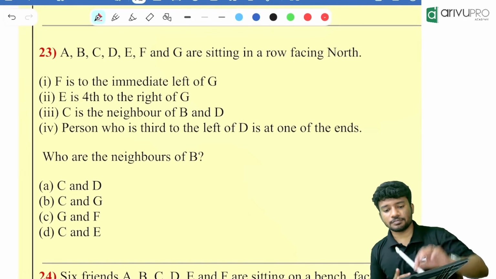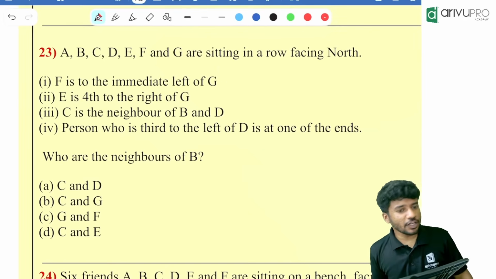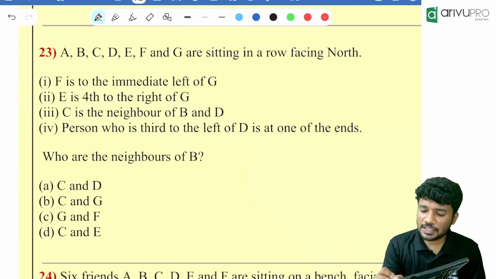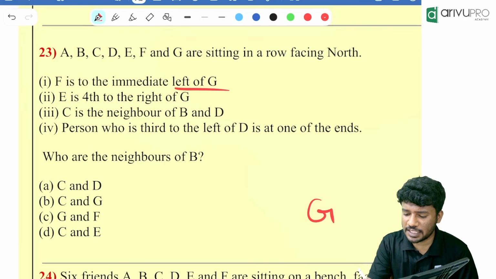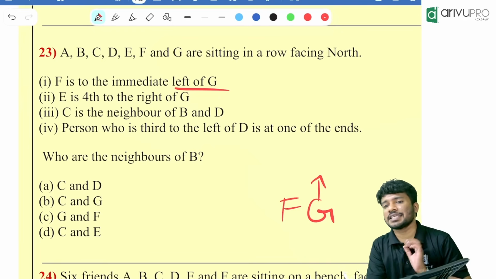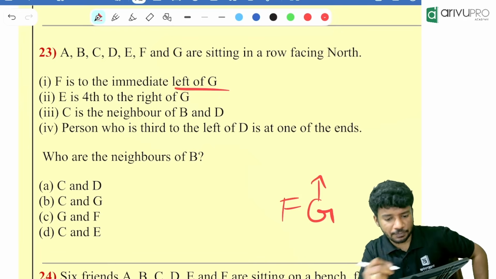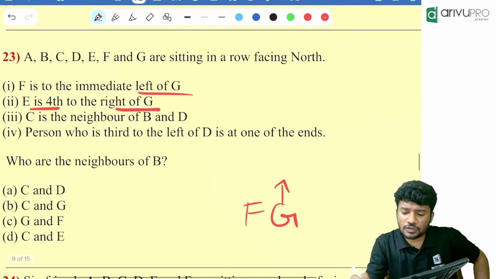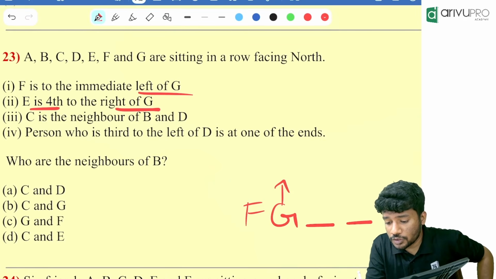Solve this. They are looking towards which direction? They are looking towards north direction. F is immediate left of G. F is immediate left of G means if G is here, F is immediate left. So it will be always FG. There is no GF, there is only FG. Then E is 4 to the right of G. E is 4 to the right means how many people are there in between them? 3 people. 1, 2, 3.